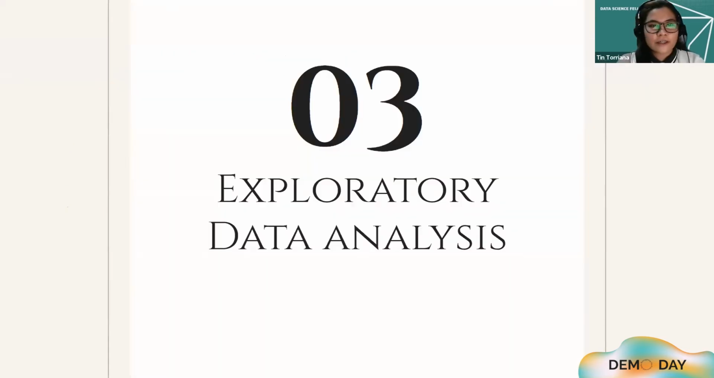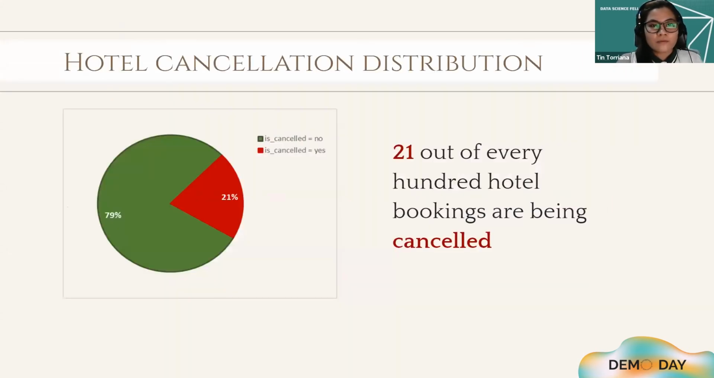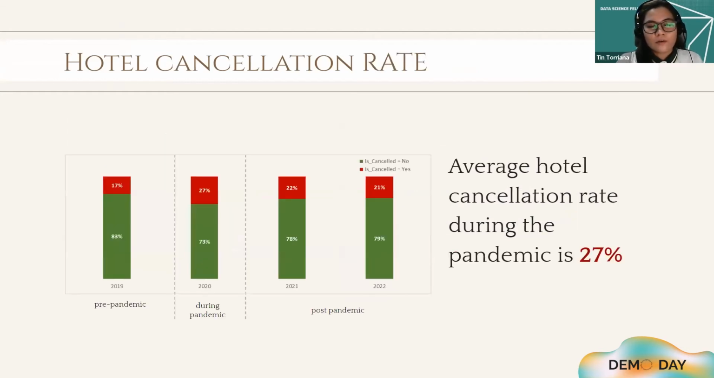For our exploratory data analysis, we first check why hotel cancellation is a concern for our client. Based on the dataset that we have, 21 out of every 100 hotel bookings are being canceled. This is also an indication that the dataset used is highly imbalanced. Knowing that a global pandemic has affected every sector across the globe and the hotel industry is among the hardest hit, we also checked our data and how the pandemic affected hotel cancellations. Here, we can see that hotel cancellation rate is highest during the pandemic, which is equivalent to 27%.